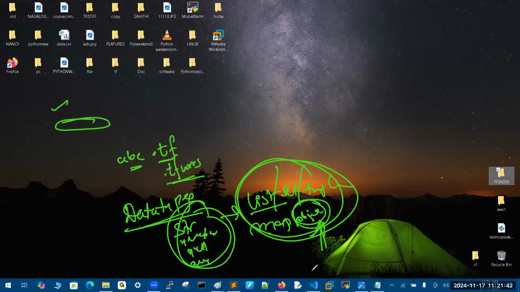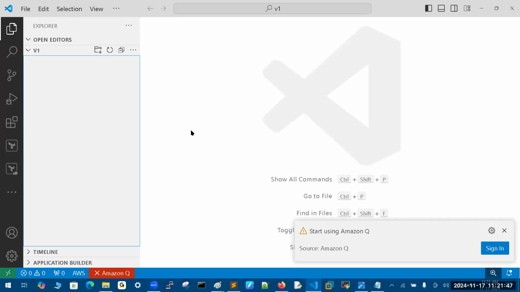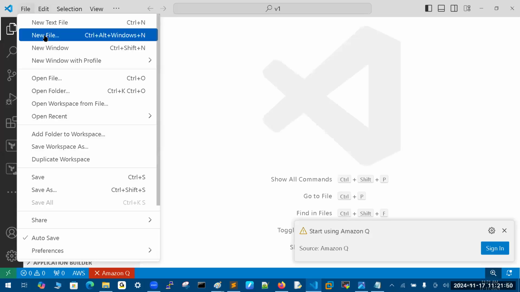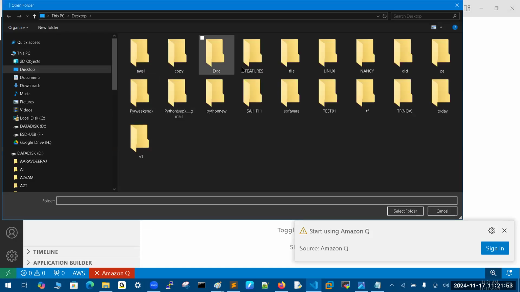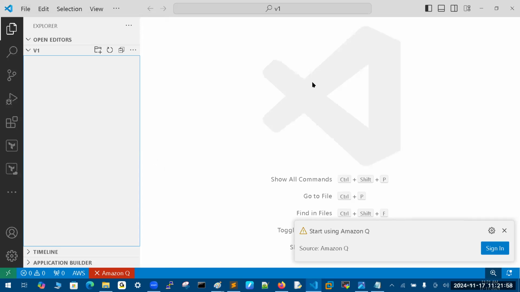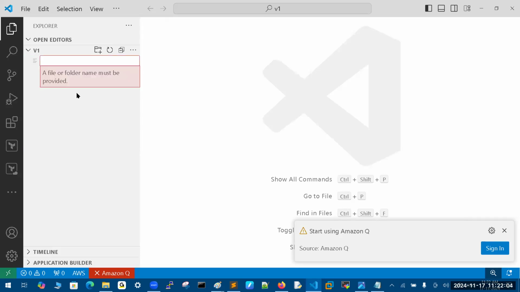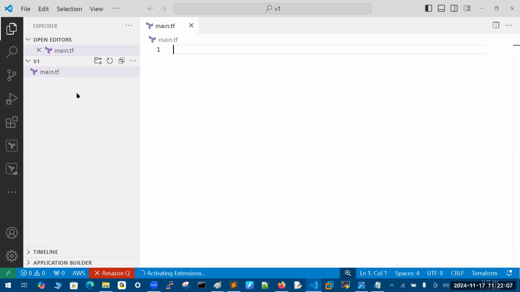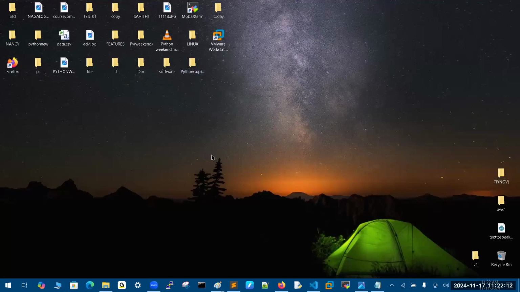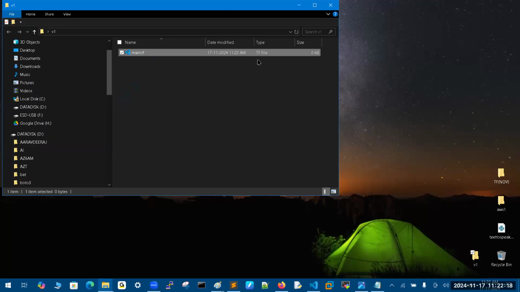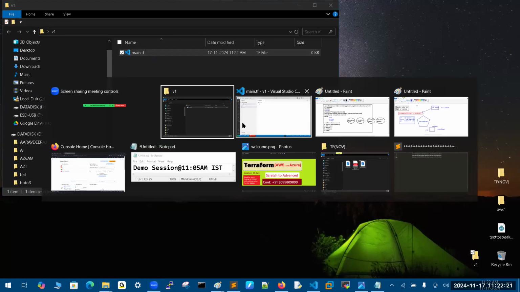Let me give one example instead of just my words. It's my fourth batch on Terraform. I'm taking any one folder. Installation is already done, so I'm moving ahead. You can give any name; generally we write main, but it's not required. The extension is important. In this V1 folder on the desktop, I created a main file in front of you.